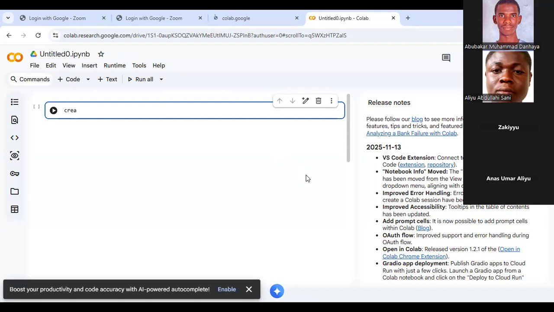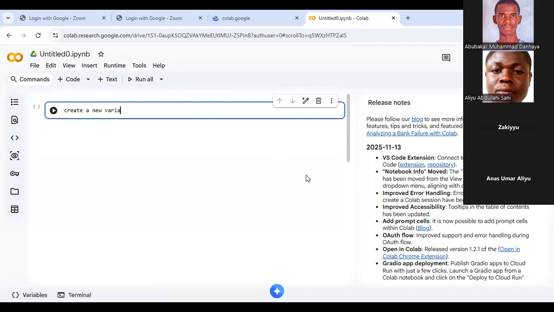Maybe create a new variable X to hold a value 3.